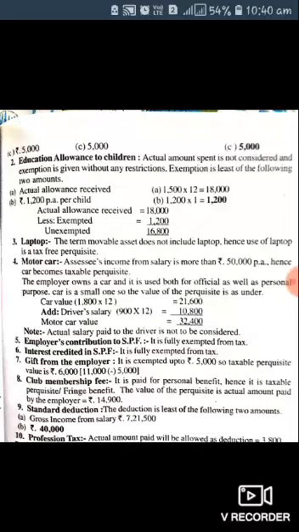The employer owns a car and it is used both for official and personal purposes. The car is a small one, so the value of the perquisite is car value 1,800 into 12, that is 21,600. Driver salary is 900 into 12, that is 10,800. So total motor car value is 32,400. The actual salary paid to the driver is not considered. So 32,400 is taxable.